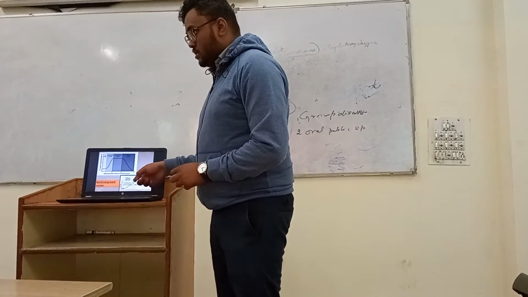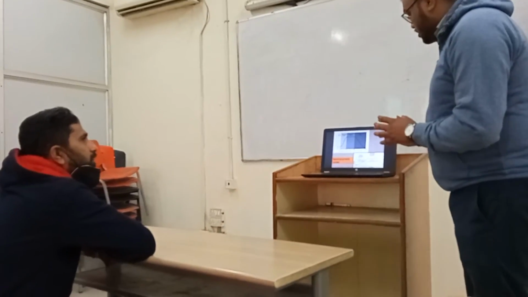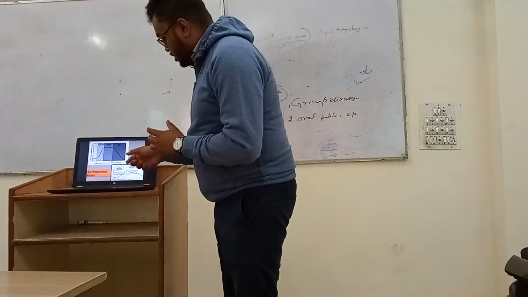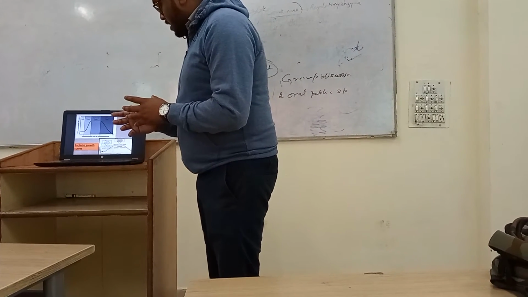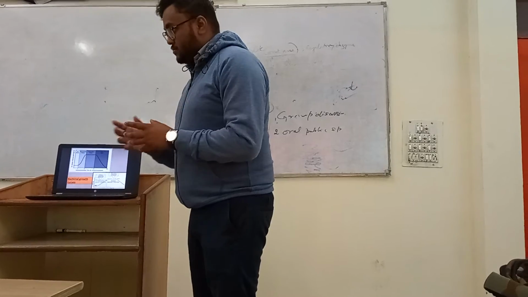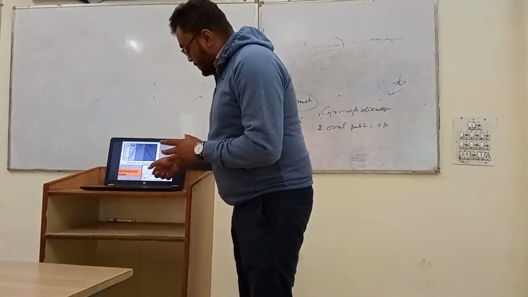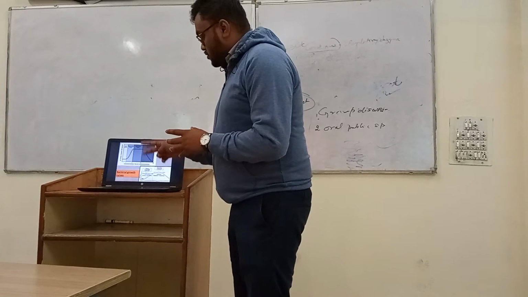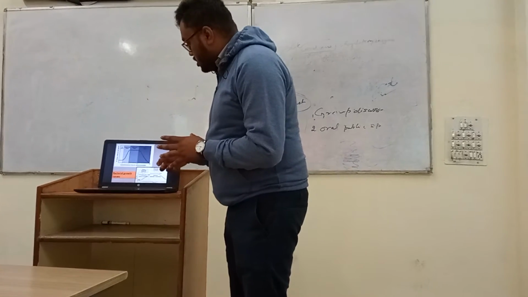On what basis is this classification? It is classified according to the metabolites. During the trophophase, primary metabolites are produced, and during the idiophase, secondary metabolites are produced. So here you can see the growth curve is divided into two phases, primary and secondary.